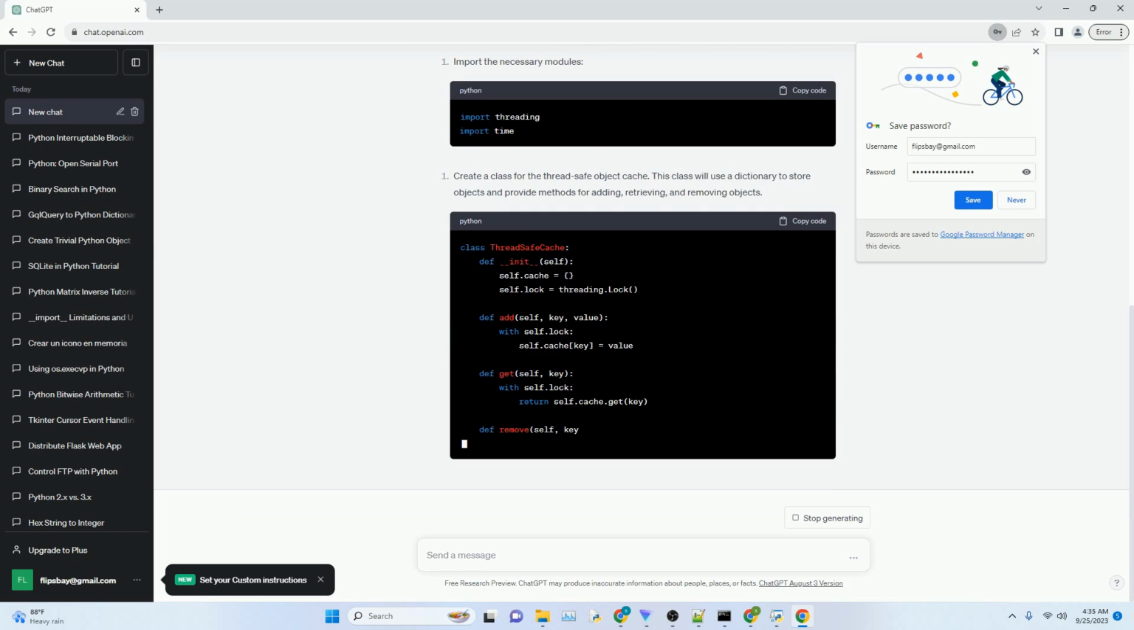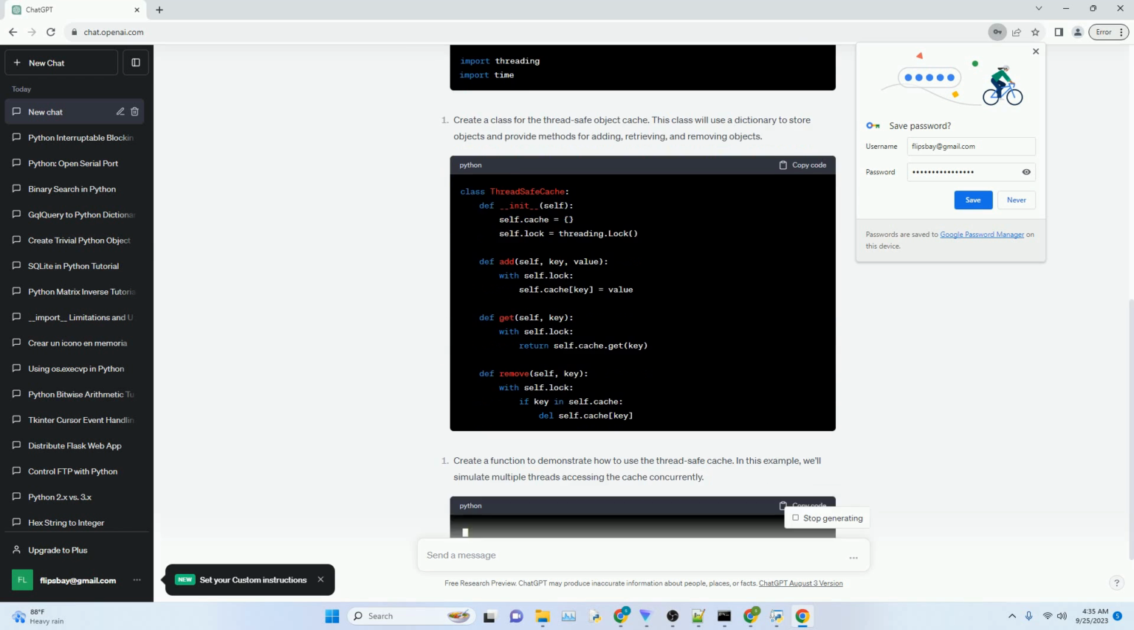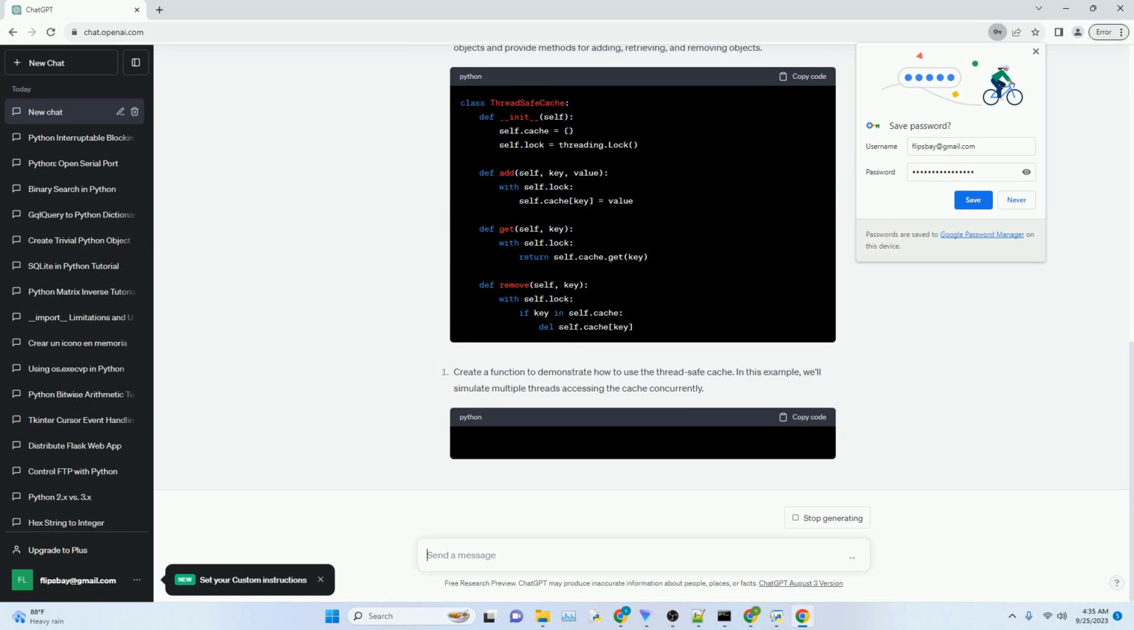Before you begin, make sure you have Python installed on your system. You should also have a basic understanding of Python and multi-threading concepts.